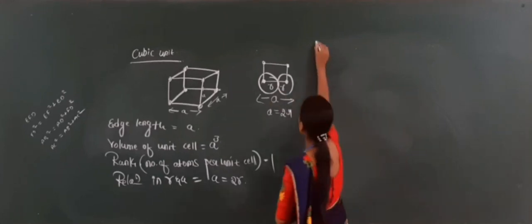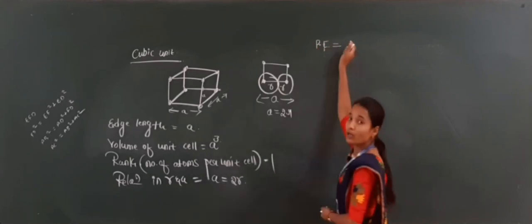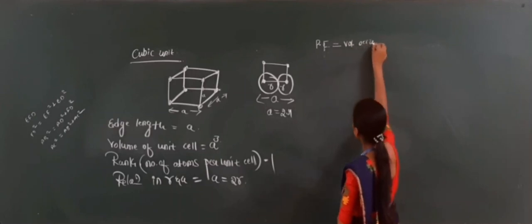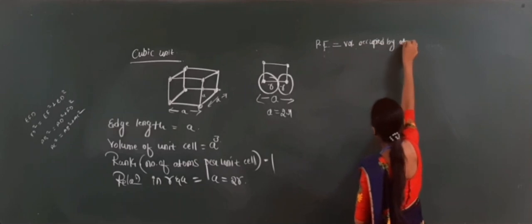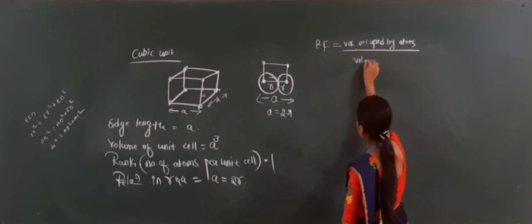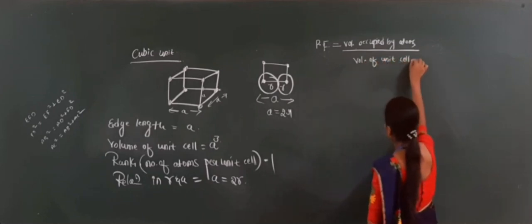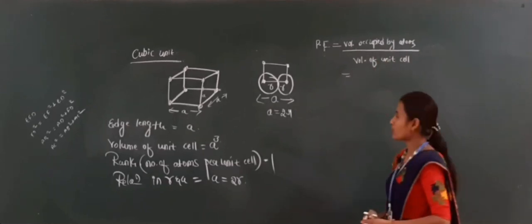So now I am going to substitute all these values in the packing fraction formula. What is the packing fraction? Volume occupied by atoms divided by volume of unit cell. What is the volume occupied by atoms?